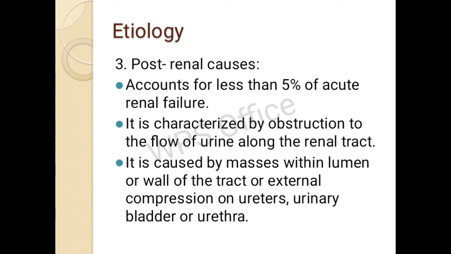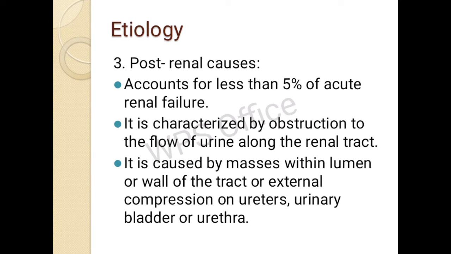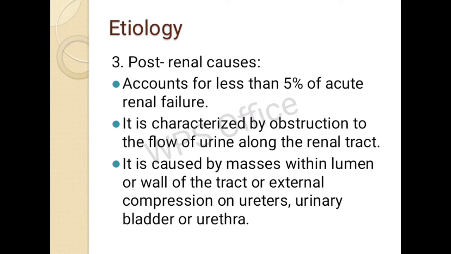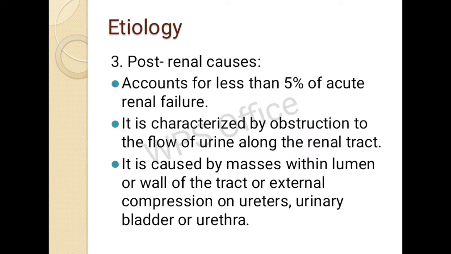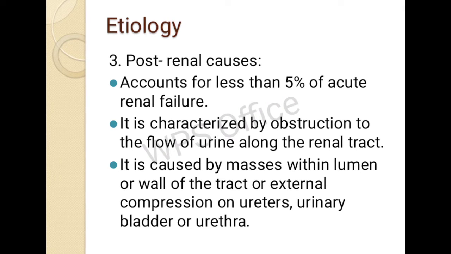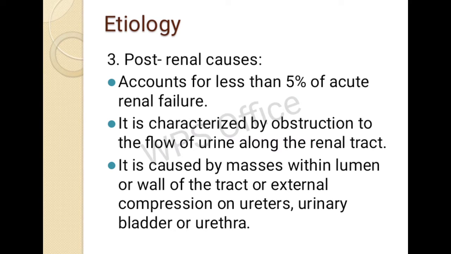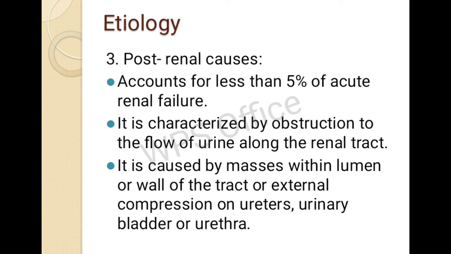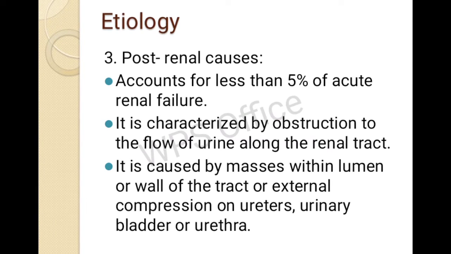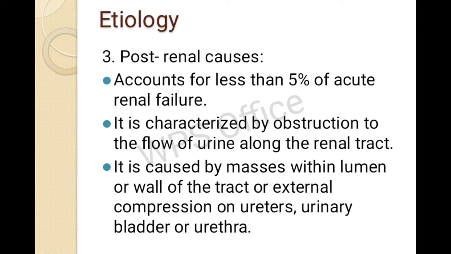Then in the post-renal, what will happen? It refers to acute kidney failure caused by disease that decreases the downstream flow of the kidney, and also occurs as a consequence of urinary tract obstruction. That means it is due to obstruction of the urine flow from the kidney to the ureters or the urethra. Pre-renal causes are 50 to 60%, intrarenal causes 35 to 40%, and post-renal causes less than 5%. So the most common cause is the pre-renal cause.